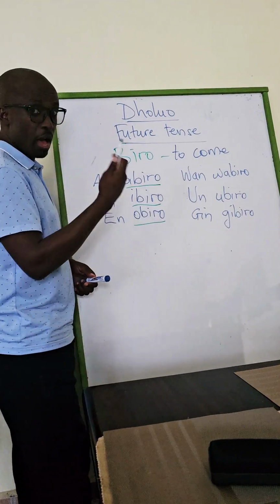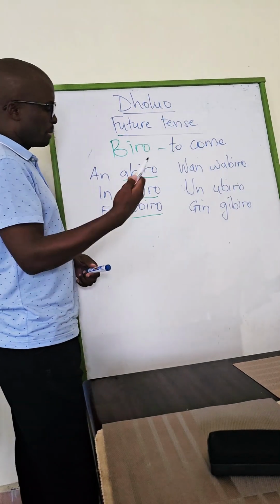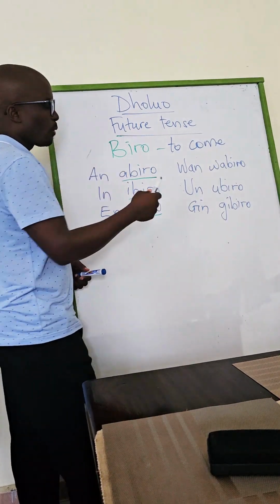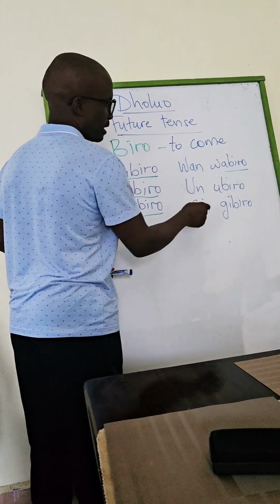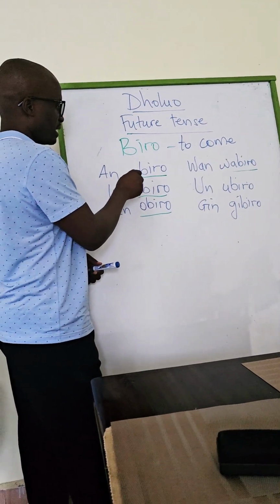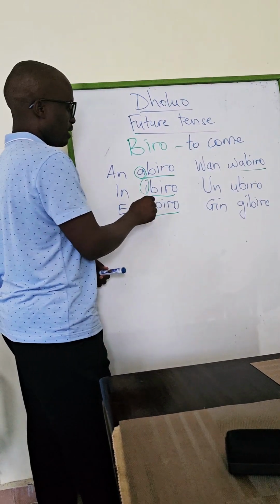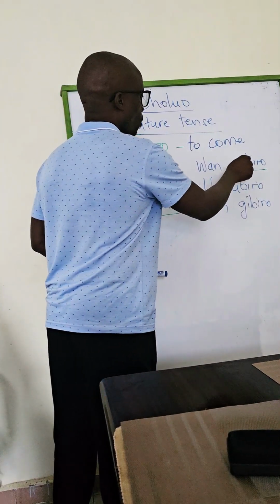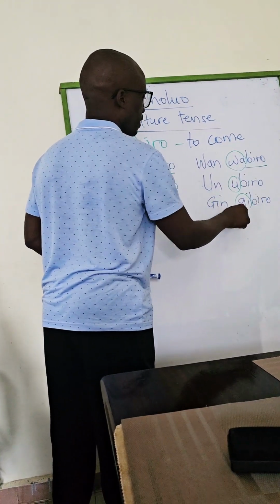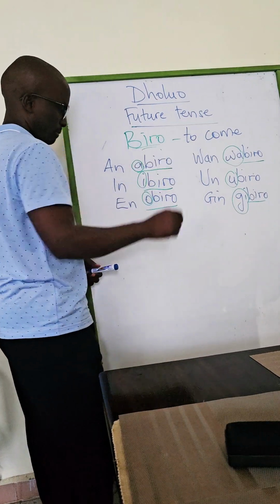Ibiro simply means you are coming. Obiro, he or she is coming. Wabiro, we are coming. And so on and so forth. So in the present tense, the trick is in the first letter: a, i, o, wa, u, gi. And the remaining stem is basically just the biro itself.